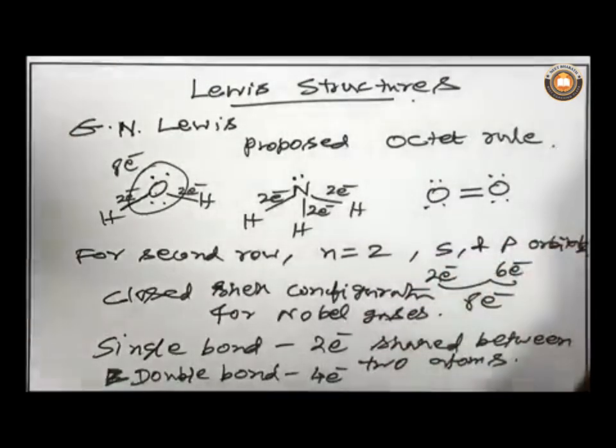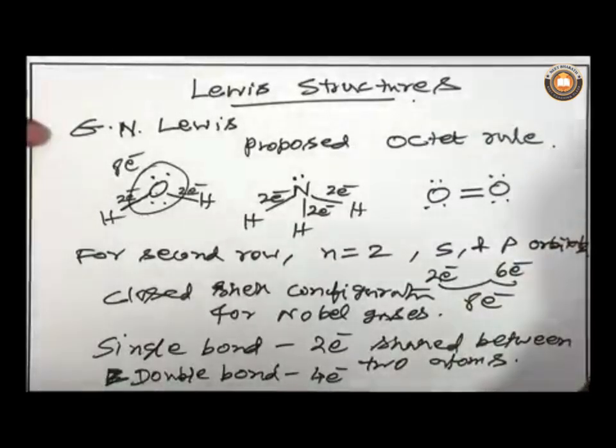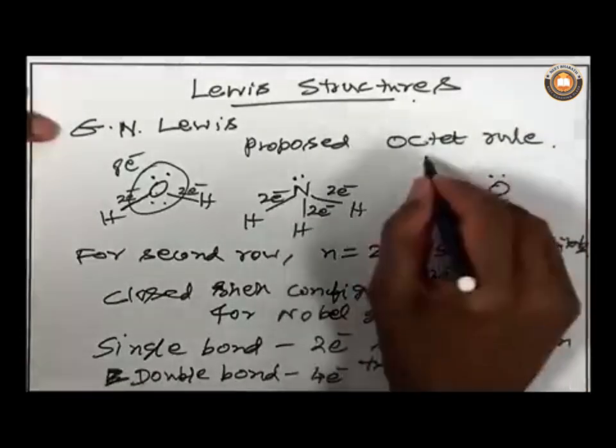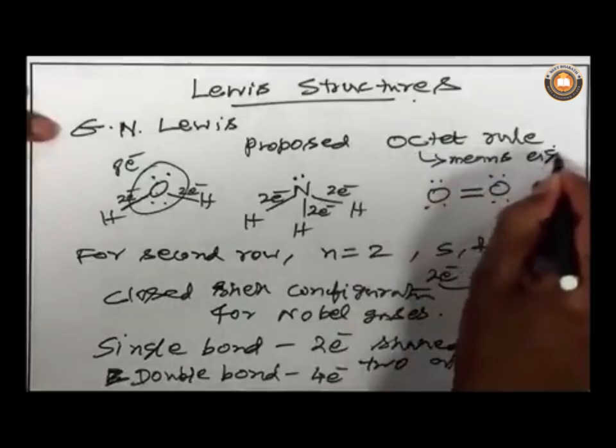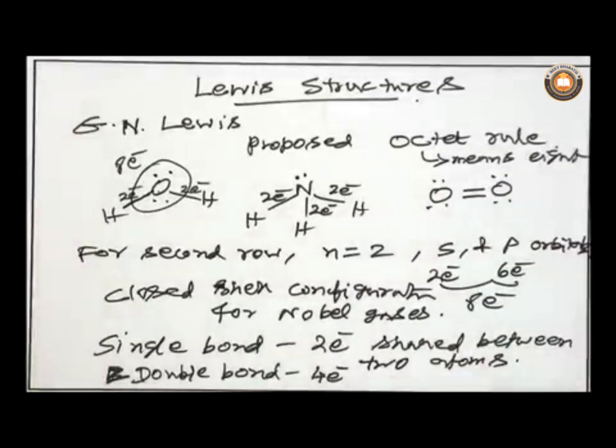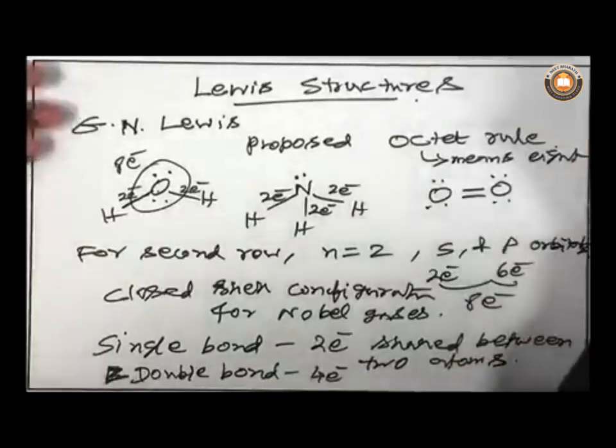That is the reason he proposed a rule called the octet rule. Octet means 8. If you have a molecule and it is stable, then each atom in it should have 8 electrons. According to this octet rule, each atom in a molecule should share 8 electrons with its neighboring atoms.